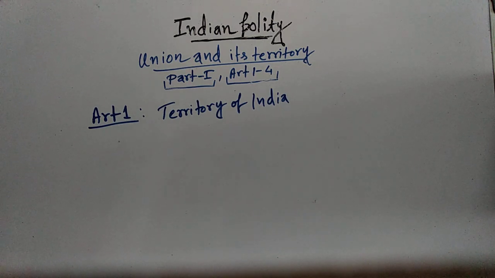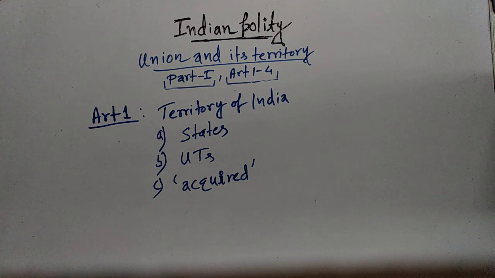Then Article 1 also talks about the territory of India, which can be classified into 3 categories. The territories of the states, then the union territories, which are mentioned in the first schedule, and then such other territories which may be called acquired territories.